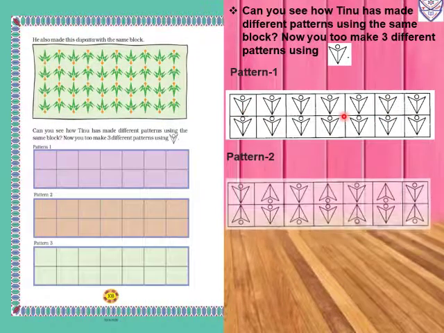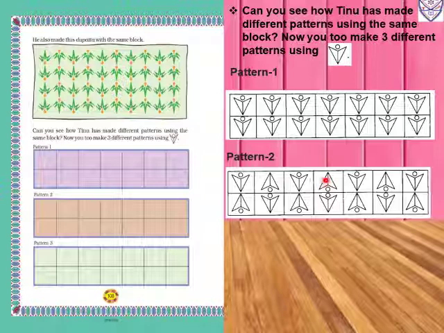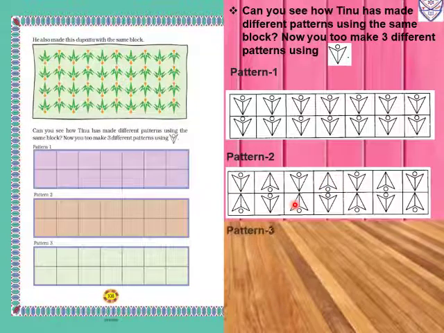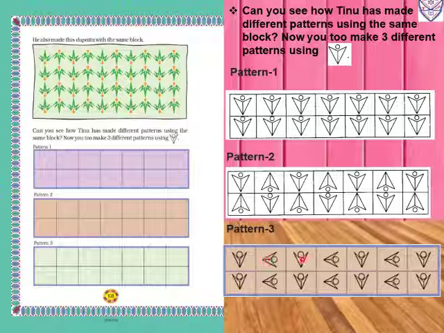Then pattern 2: one in the same direction and the other in the opposite direction. So one in the same direction, the other in the opposite direction, this also makes a pattern. Now pattern 3: the first design is in the same direction and the other in a slipping direction. So first same direction, slipping direction, same direction, slipping direction. This also makes a pattern.